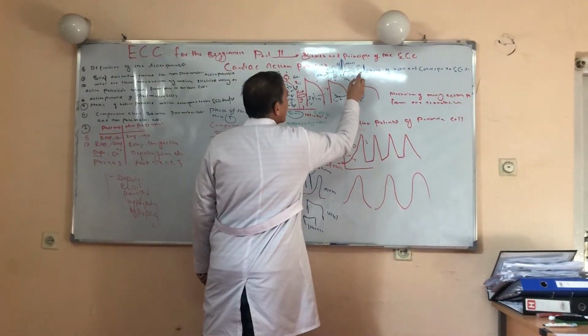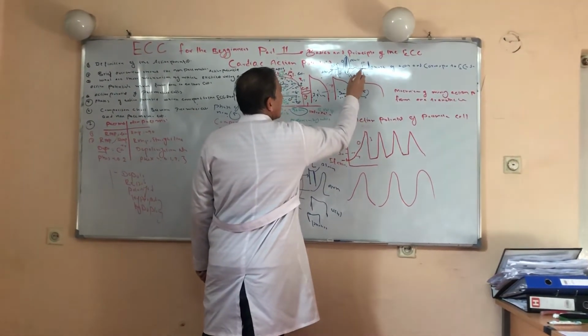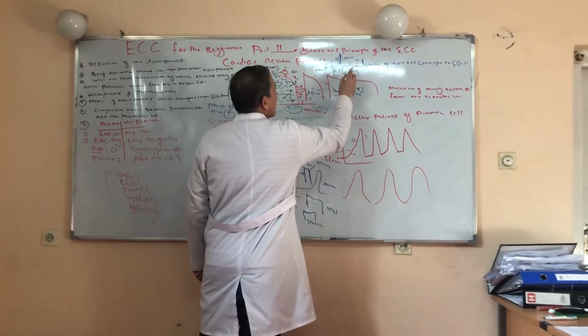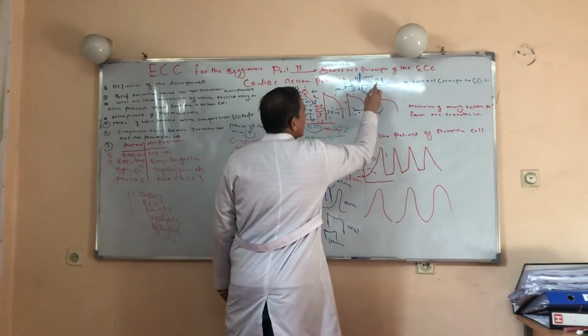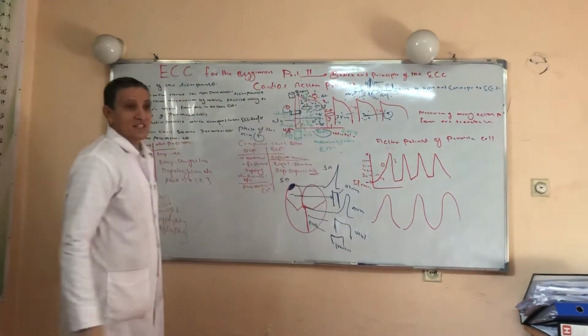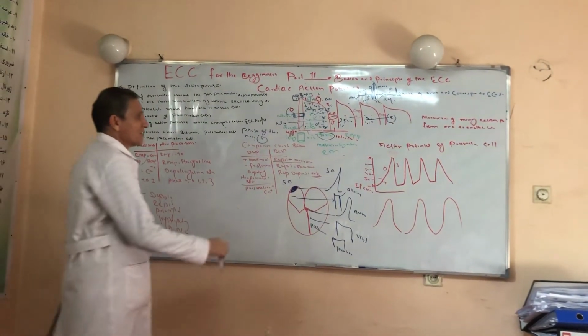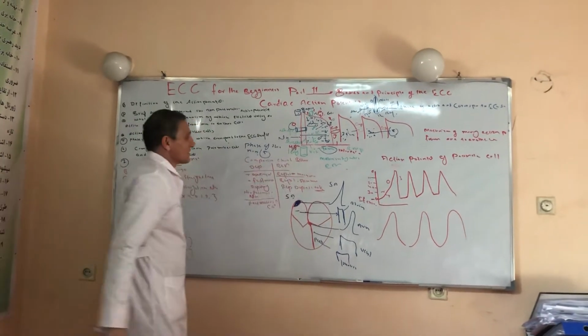And this segment, which occurs at the end of the T wave and onset of the P wave, is called the isoelectric line, which represents phase 4 or resting membrane potential.